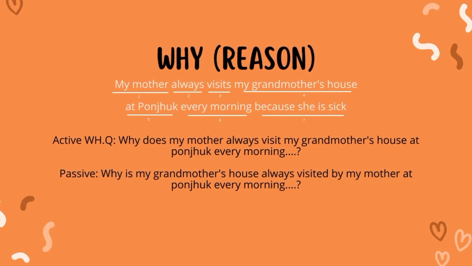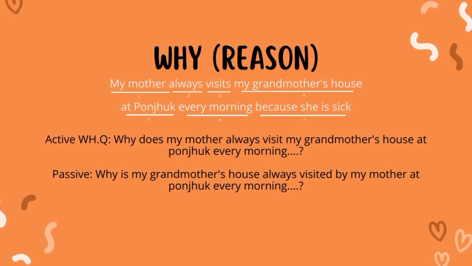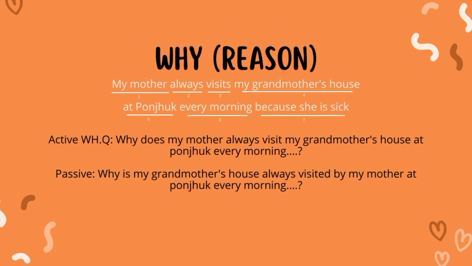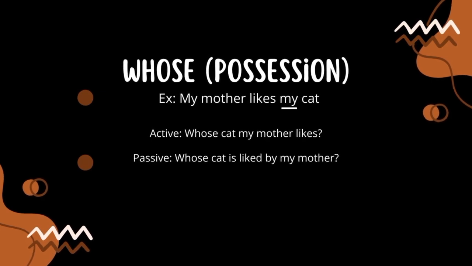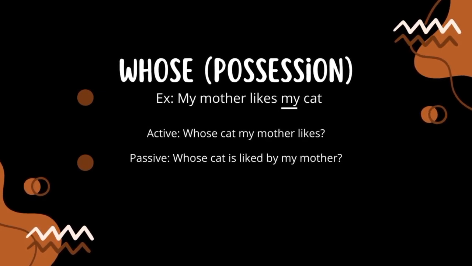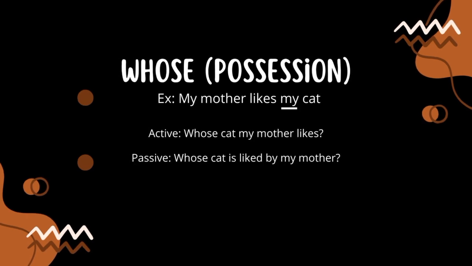Why? It's used for reason. The example is, why does my mother always visit my grandmother's house at Poncuk every morning? The passive is, why is my grandmother's house always visited by my mother at Poncuk every morning? Whose. It is used for possession. The example is, my mother likes my cat. An active question is, whose cat does my mother like? The passive question is, whose cat is liked by my mother?